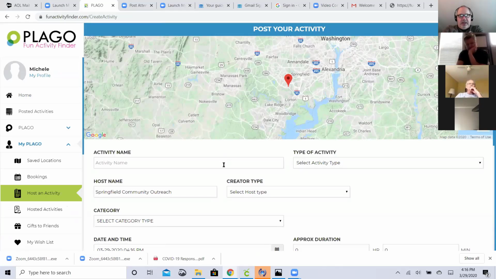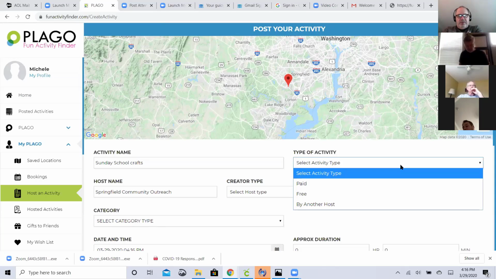Now it's going to ask you for an activity name, so let's just do a little test demo. Feel free to give it whatever name you want. Right below that, Michelle, where it says host name, is what we registered as Springfield Community Outreach. Okay, so Sunday, very good. Now go to type of activity.